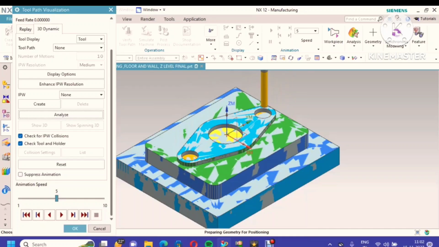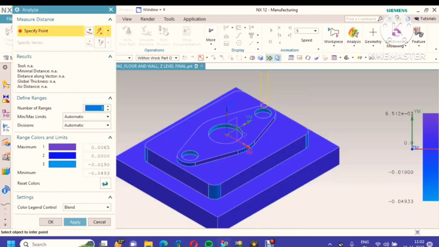We go to unleash it. So this navy blue color means we are not having any extra material anywhere, any place. We have completed all machining surfaces as per standard. It means there is no material left in this workpiece.